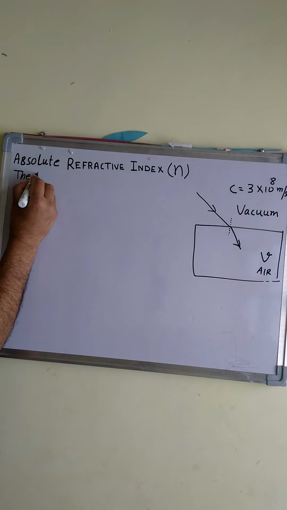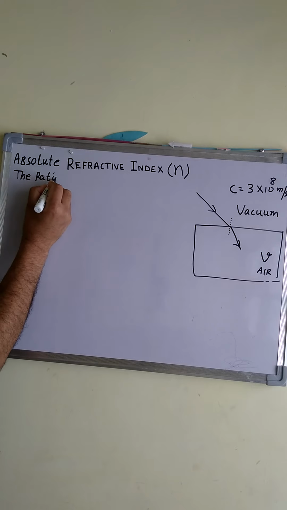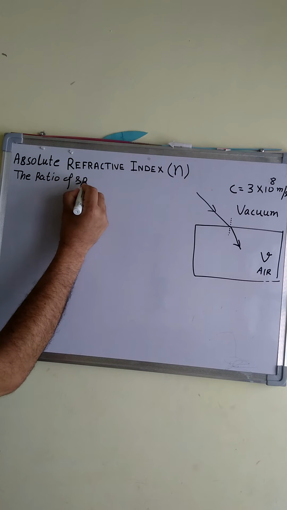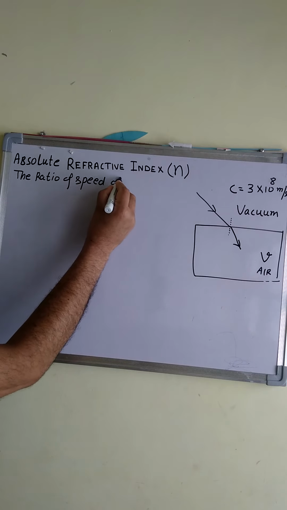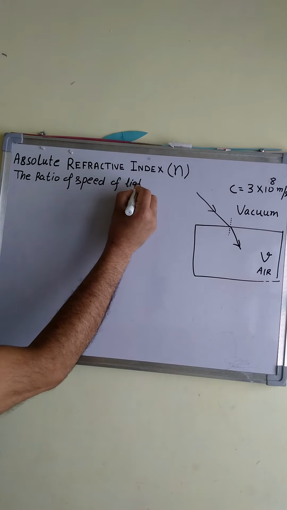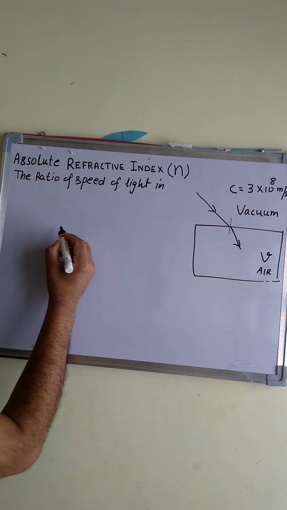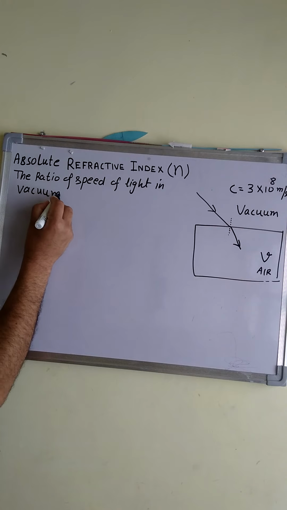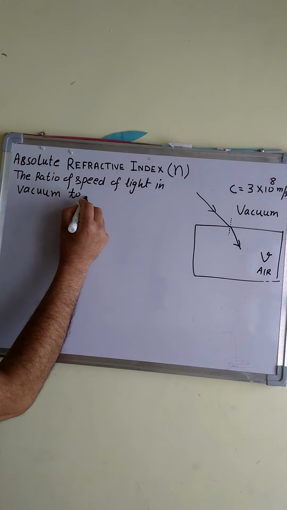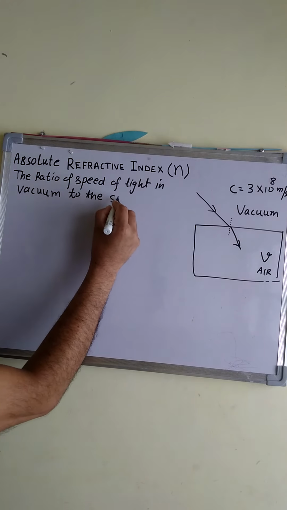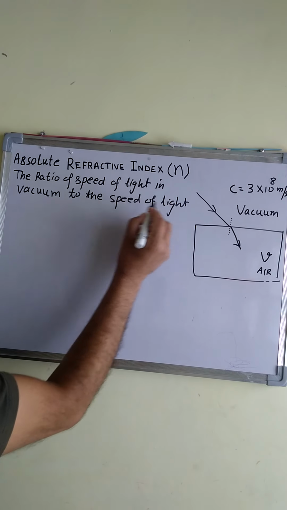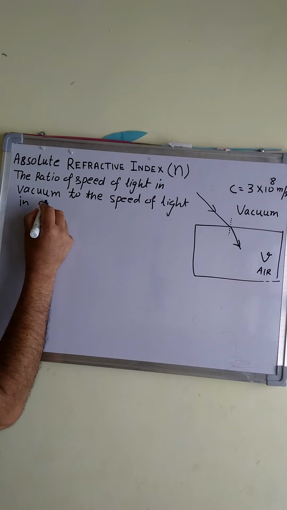The ratio of speed of light in vacuum to the speed of light in given medium.